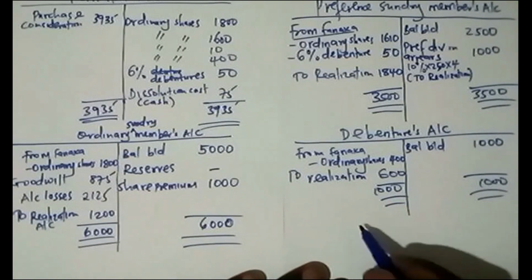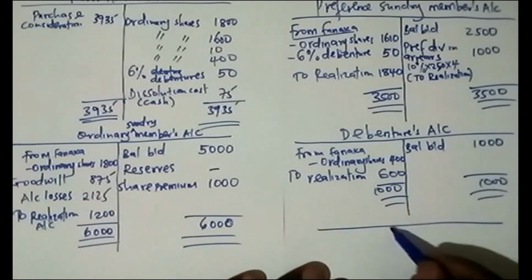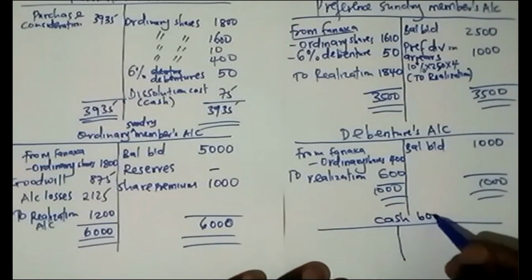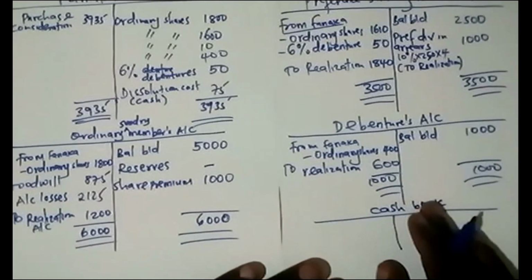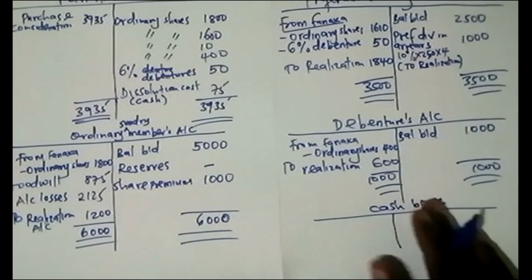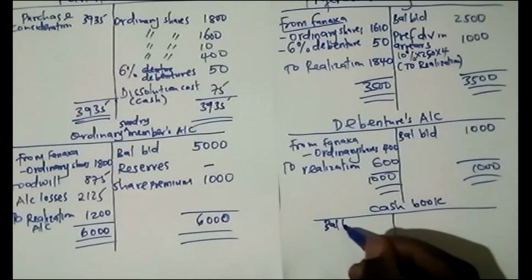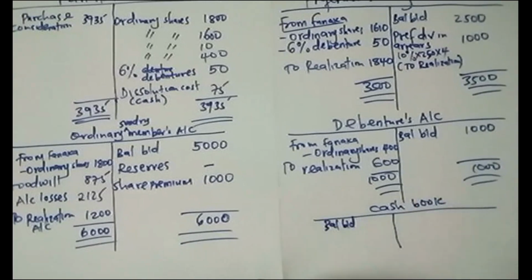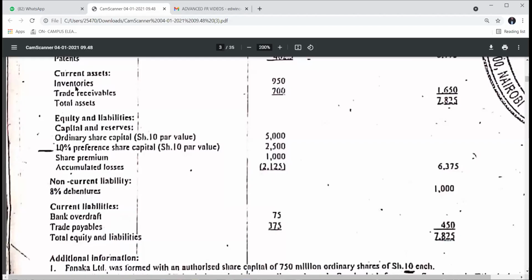Then after this, we can do the cash book. Cash book balance brought down: was there a balance brought down for the cash book? You go to your balance sheet. If we check under current assets, there is no cash.